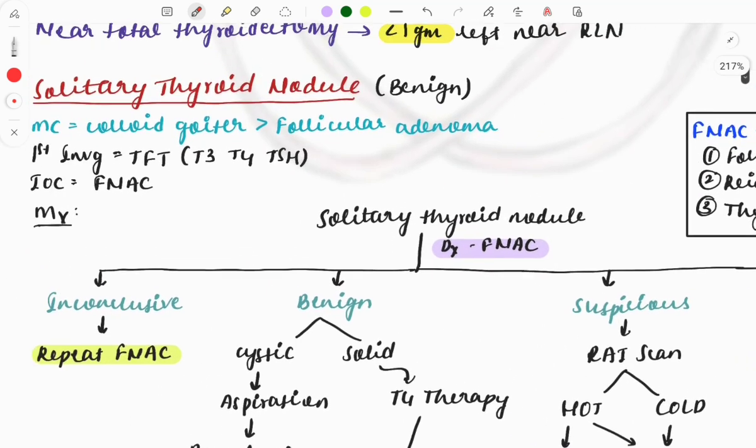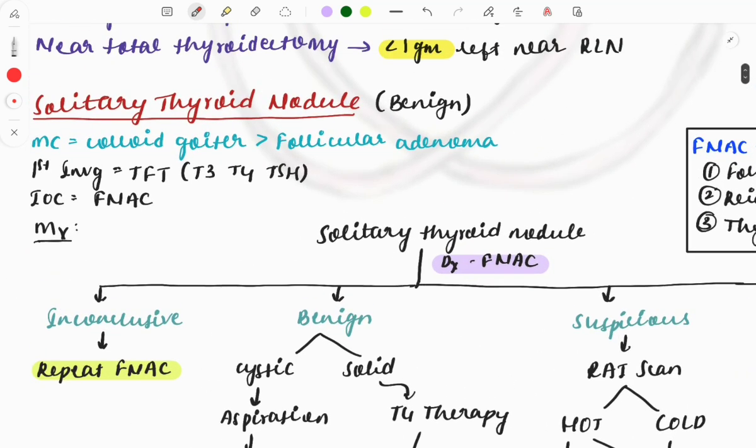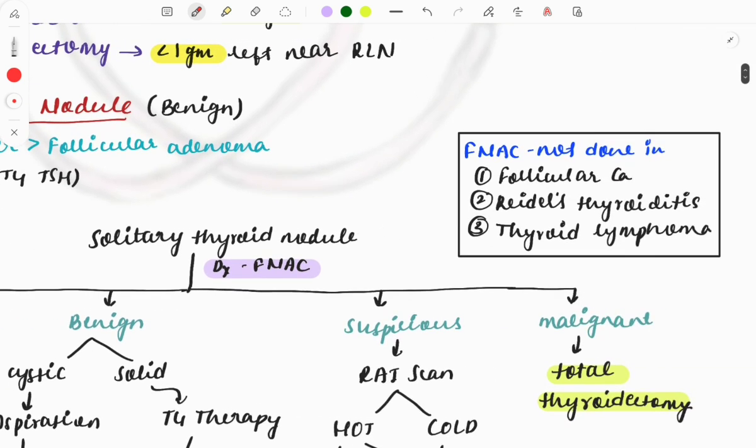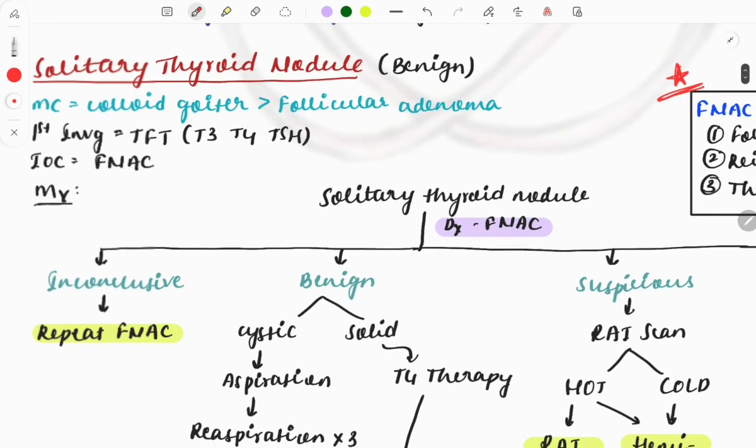So thyroglossal, solitary thyroid nodule. So this is benign, and one important thing which you must remember is this table. FNAC is the most common investigation preferred in case of thyroid diseases, but there are 3 diseases where we do not do this FNAC. That is in case of follicular carcinoma, Riedel's thyroiditis, and thyroid lymphoma. Okay, so you need to remember this point.